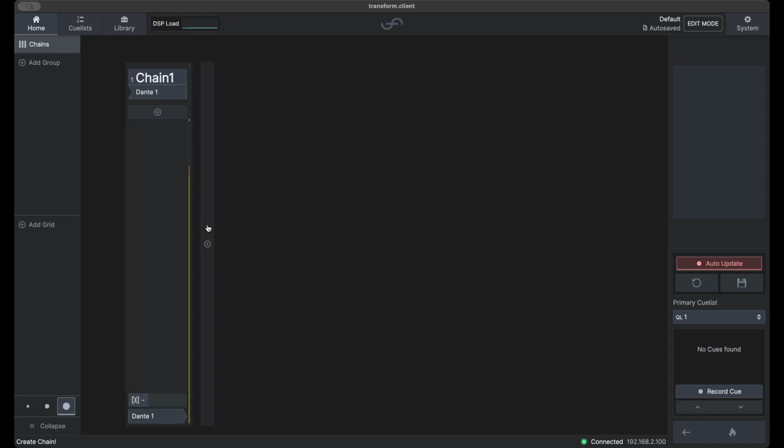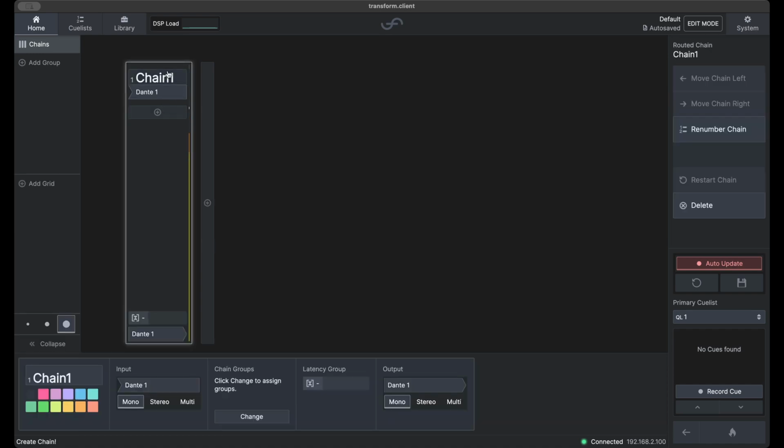From top to bottom, a plugin chain consists of a chain label, an input routing section, your plugin instances, a latency compensation section, and an output routing section. Each chain has a unique number and has multiple customization options. When a chain is selected, the detail pane will appear at the bottom of the UI and provides access to configure the chain. This allows for customization such as coloring and labeling, input routing, including chain width configuration. A single chain can consist of 64 channels.